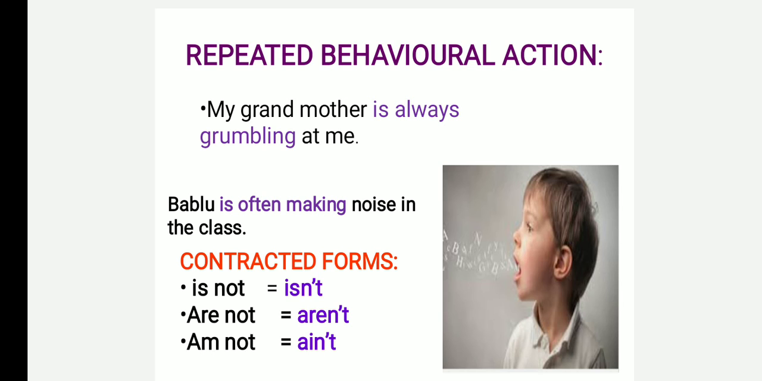Grumbling means scolding. So it is a regular habit of grandparents to scold their grandchildren if they find some fault in doing the action, because they always expect perfection.